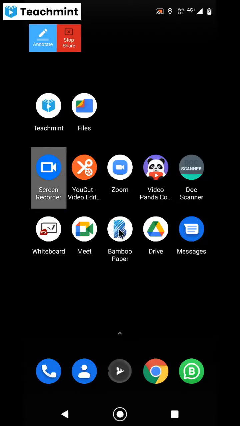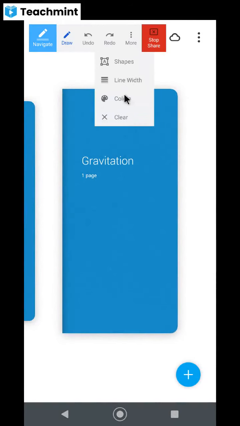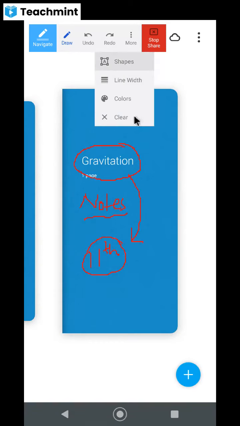All right, so we are going to have a look at this beautiful chapter called gravitation. This is a very, very important chapter. This gravitation journey will be very nice, I mean, it will be awesome. All the notes will be shared to you from the bamboo paper. In ninth standard you are going to learn this, and the same thing will repeat in 11th class also. So you should be learning it with full attention.